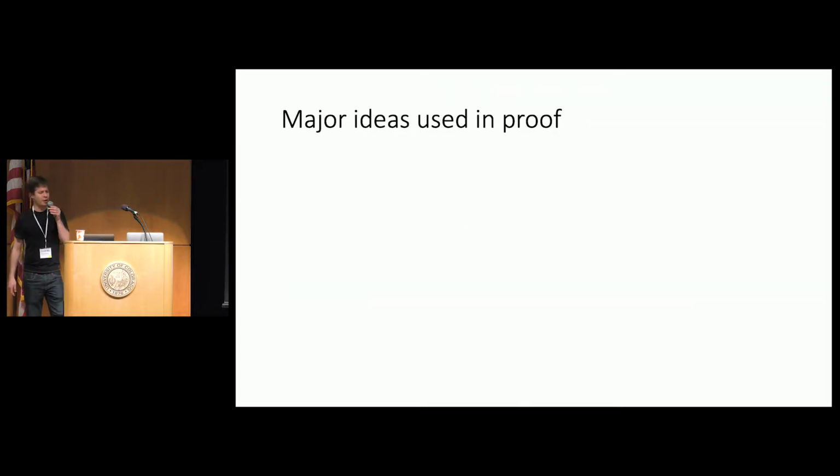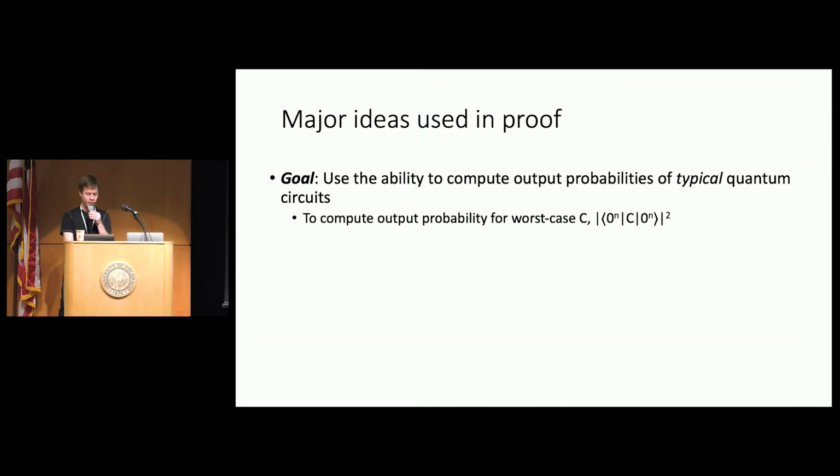Okay, good. So let me tell you the major ideas that we use in the proof. Our goal, again, is to get this worst to average case reduction working. What that means is that we're going to use the presumed ability to compute the output probabilities of typical random quantum circuits drawn from the ensemble I just talked about to compute the output probability for a worst case circuit C. That's what I mean by a worst to average case reduction in this context.